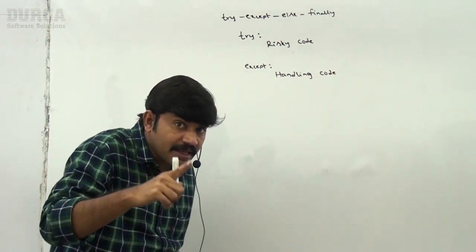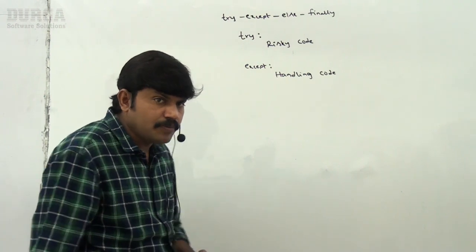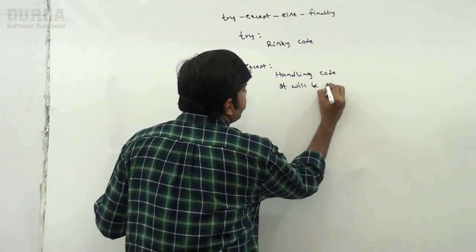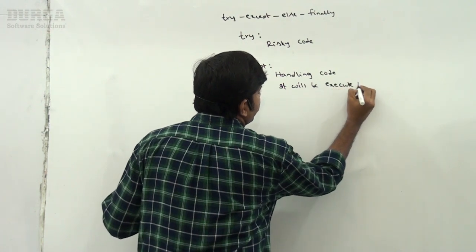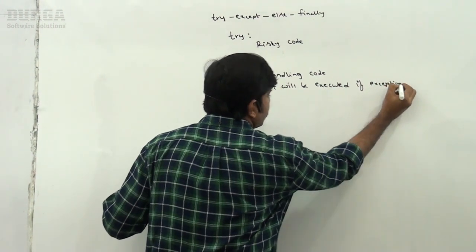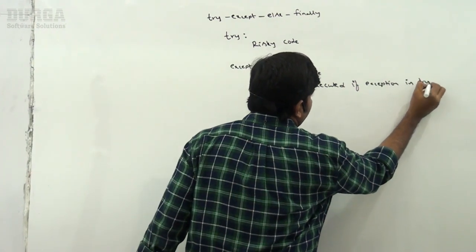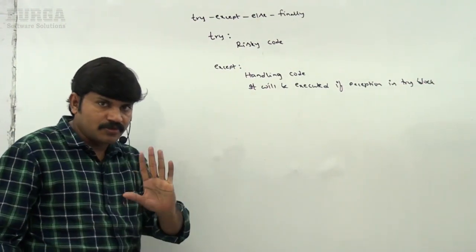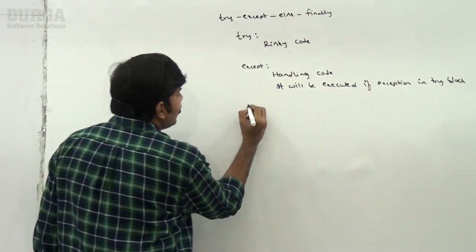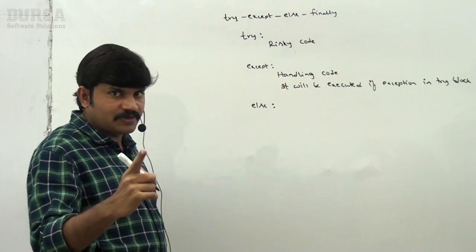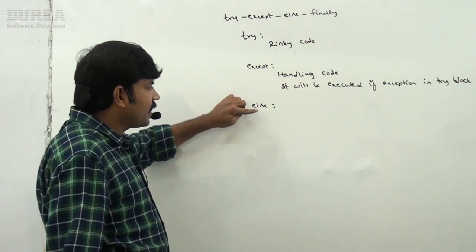Next, when will the except block be executed? It will be executed if there is an exception in the try block. If there is an exception in the try block, then the except block is going to execute. Next, you can take else also. The position is always fixed. After except, we have to take the else block.